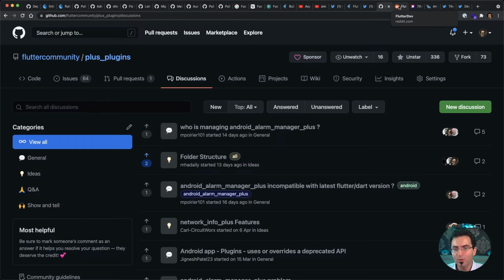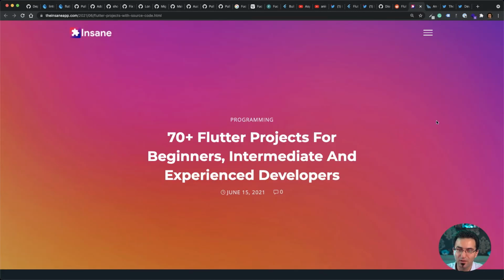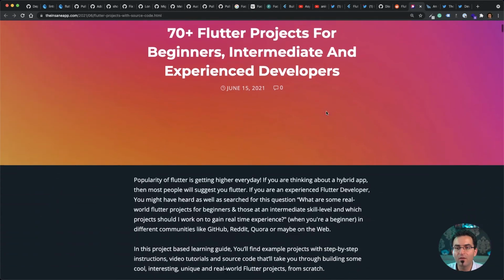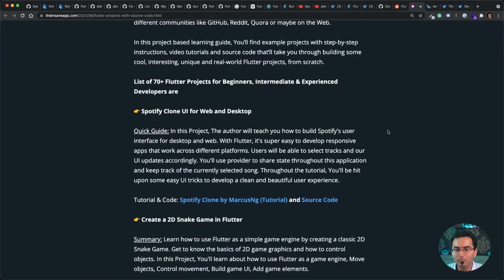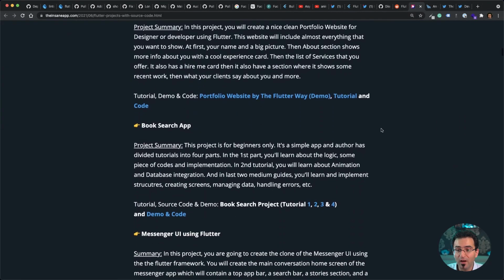On Reddit, there was one article which got a lot of attention, and that's an article about 70 plus Flutter projects for beginner, intermediate, and experienced developers. This article was from the Insane app, and it's a fantastic resource of a lot of clones, libraries, and applications built with Flutter at different levels, with links to the source code. So definitely check that out, and hopefully you will find something interesting.